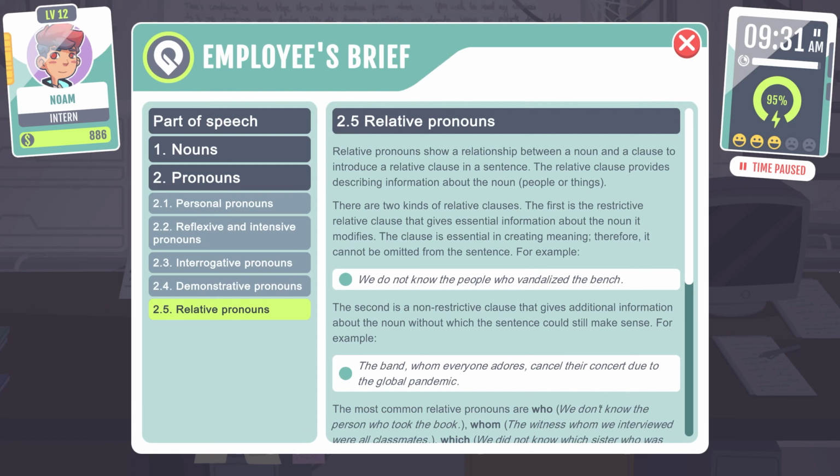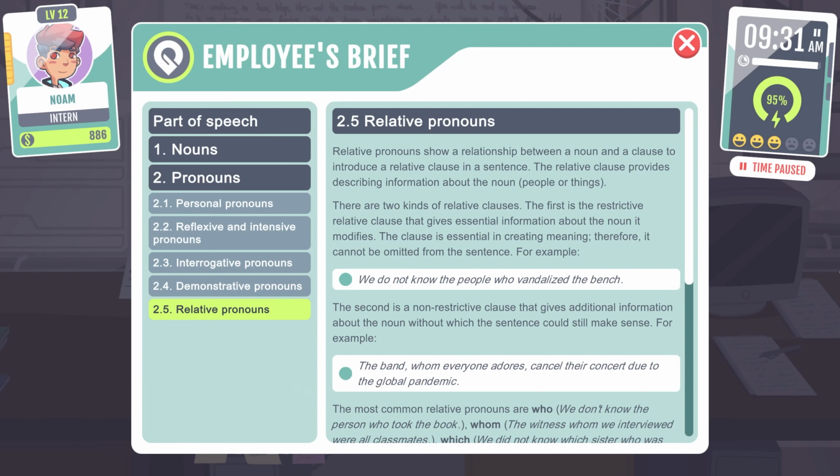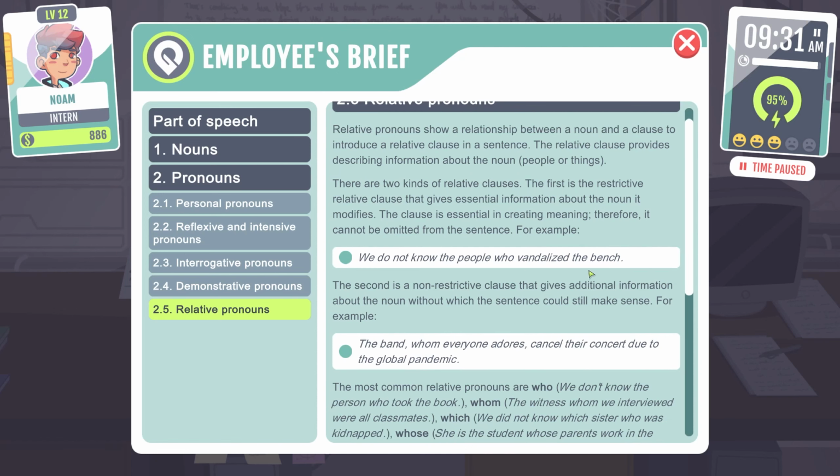Relative pronouns show a relationship between a noun and a clause to introduce a relative clause in a sentence. The relative clause provides describing information about the noun, people, or things. There are two kinds of relative clauses. The first is the restrictive relative clause that gives essential information about the noun it modifies. The clause is essential in creating meaning. Therefore, it cannot be omitted from the sentence. For example, we do not know the people who vandalized the beach.